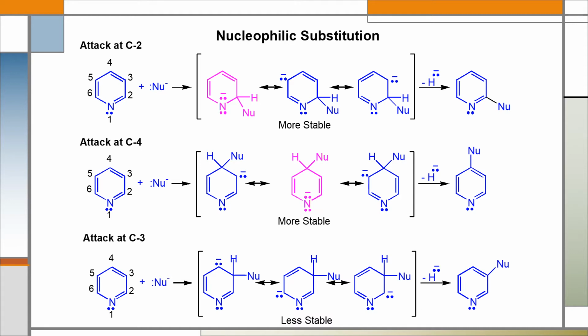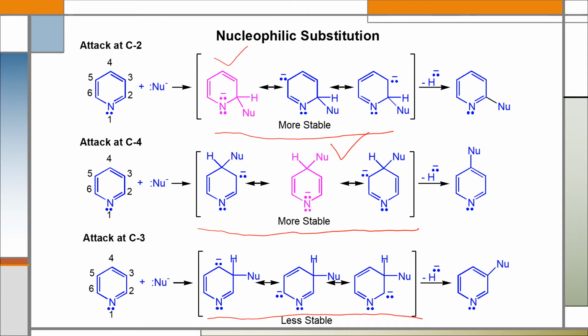When a nucleophile attacks at position 2, it forms 3 resonance forms like this. And when a nucleophile attacks at position 4, it also forms 3 resonance forms like this. When a nucleophile attacks at position 3, it also forms 3 resonance forms like this. But in the case of positions 2 and 4, we can see 2 resonance forms which are highlighted here.